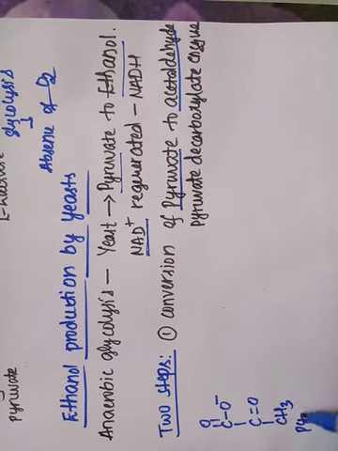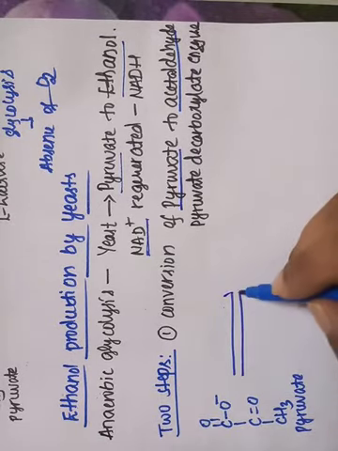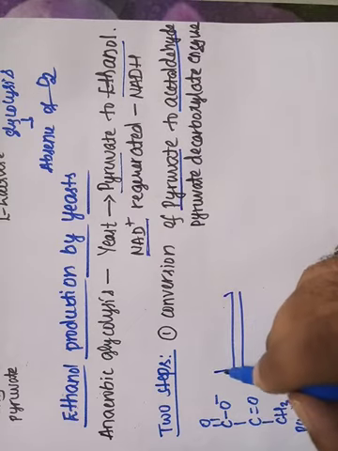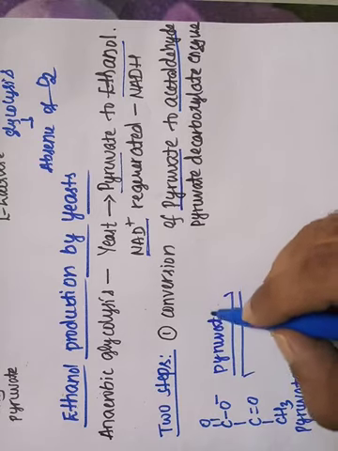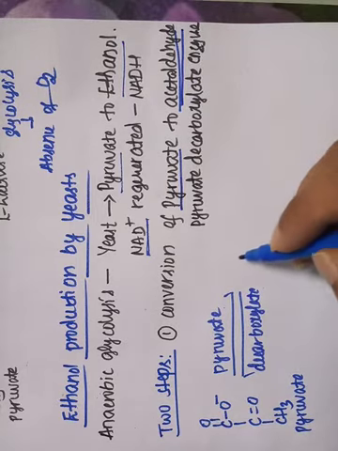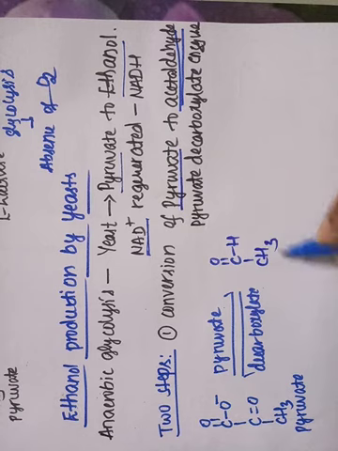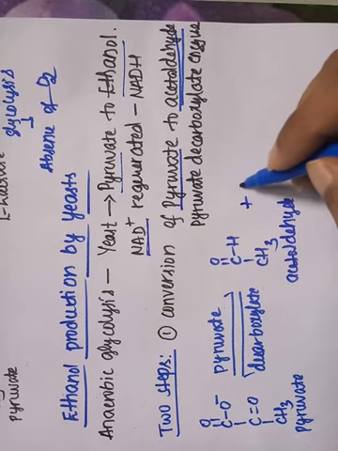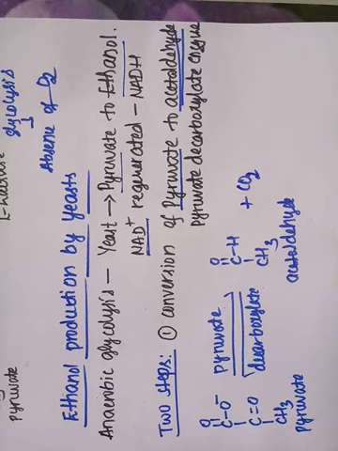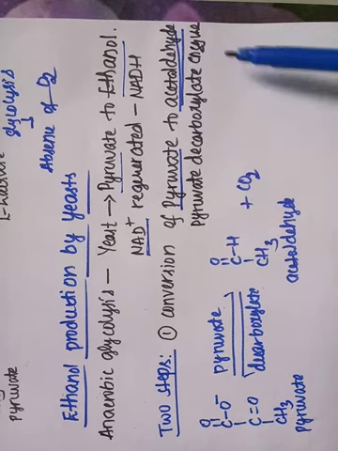So this is pyruvate, and in the presence of the enzyme pyruvate decarboxylase, the pyruvate will get converted into acetaldehyde and carbon dioxide. So this is step 1.